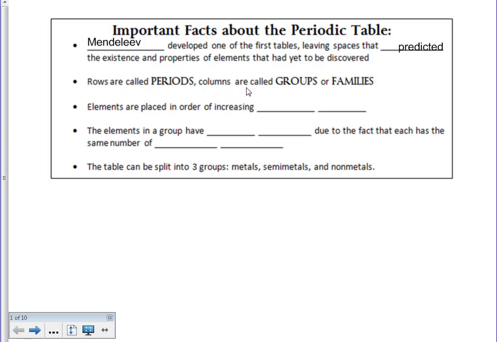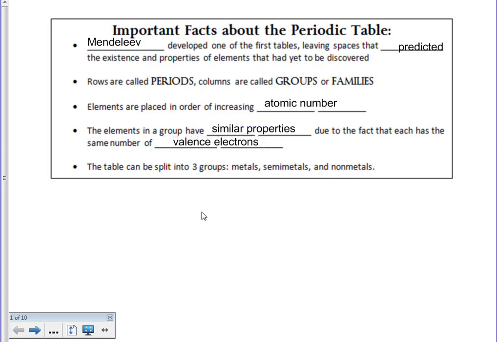We know that columns are called groups or families. Elements are placed in increasing atomic number, which we know atomic number is the number of protons, and we know that elements in a group have similar properties due to the fact that each has the same number of, in this case, valence electrons. We know that our valence electrons are what give us our chemical characteristics.